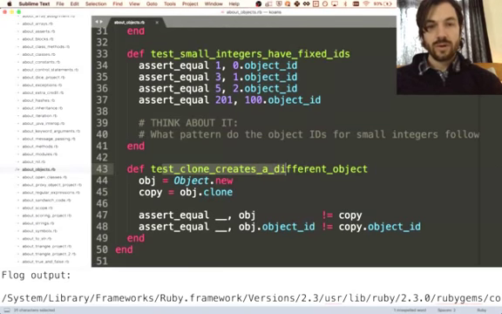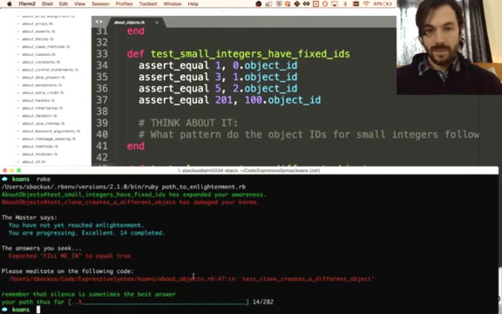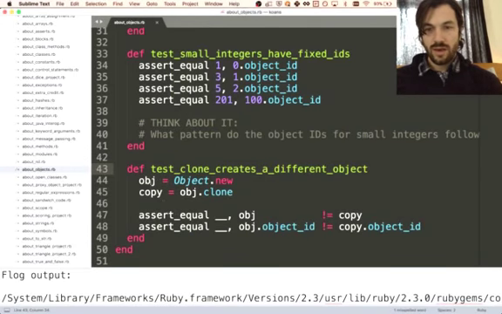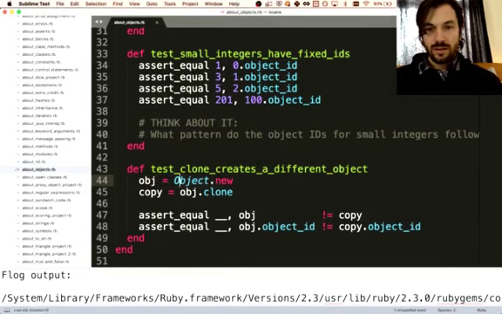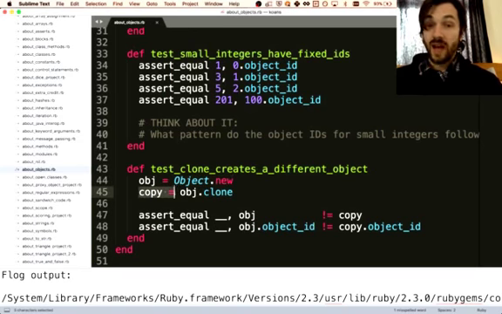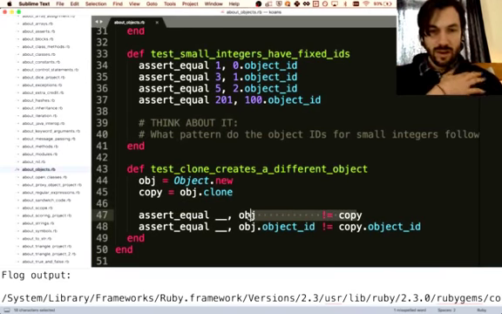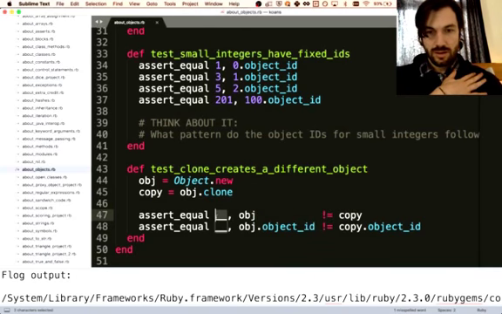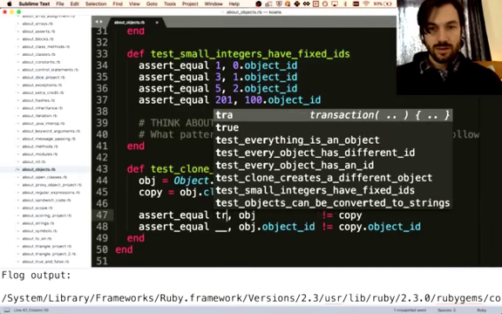Test clone creates a different object. All right, that's the one we're on, right? Yeah, okay. So we make an object with object.new, and then we make a copy with object.clone. Insert assert equals, object is not equal to the copy. So the name of the test makes me think that this will be true.